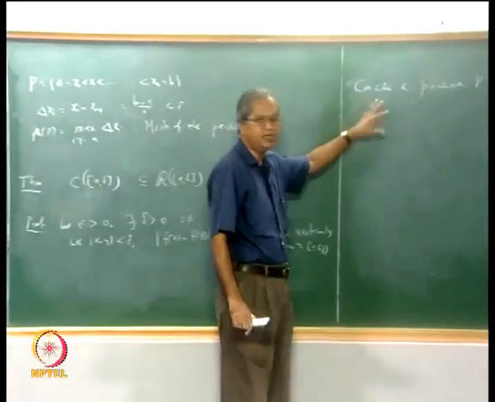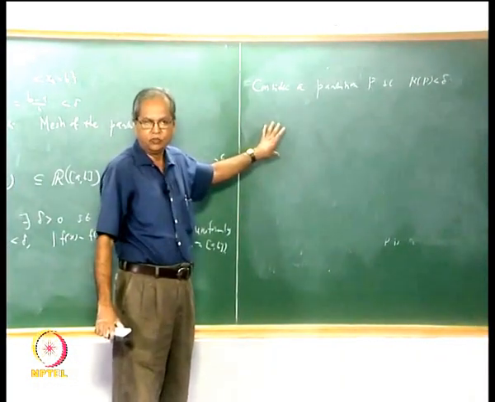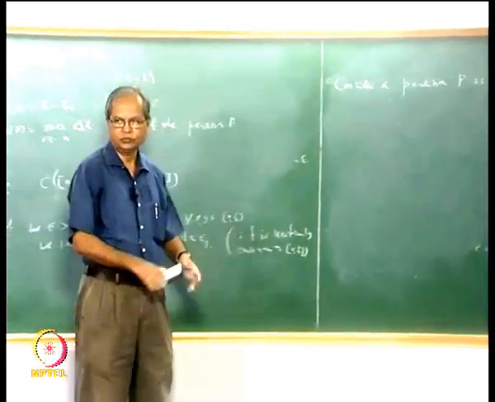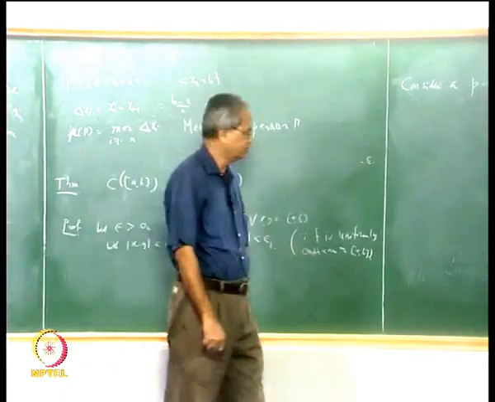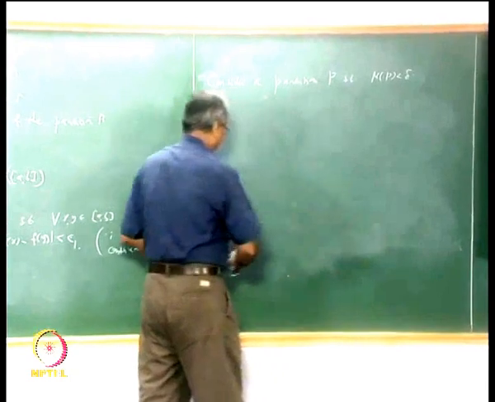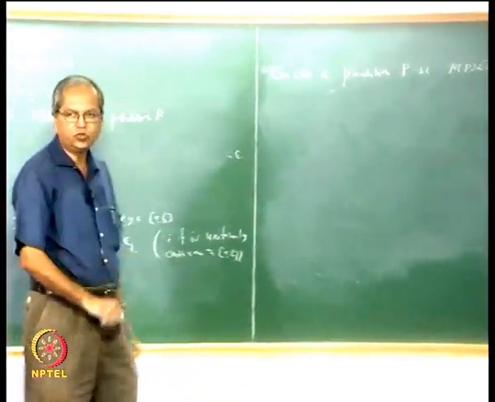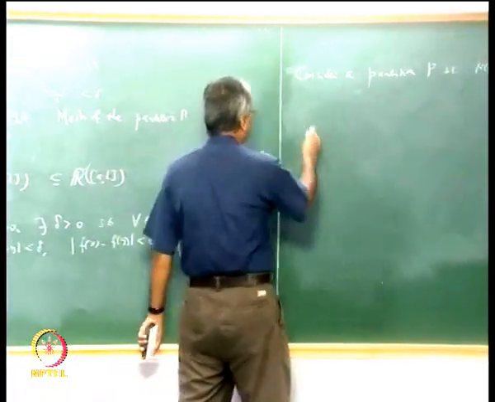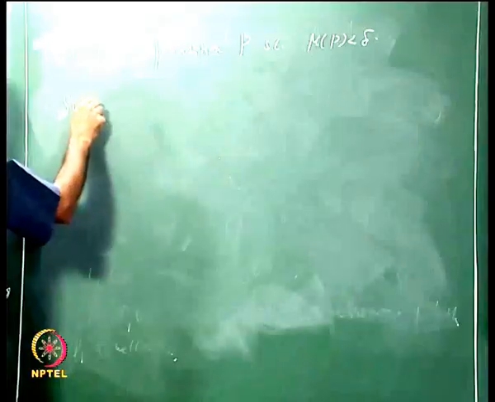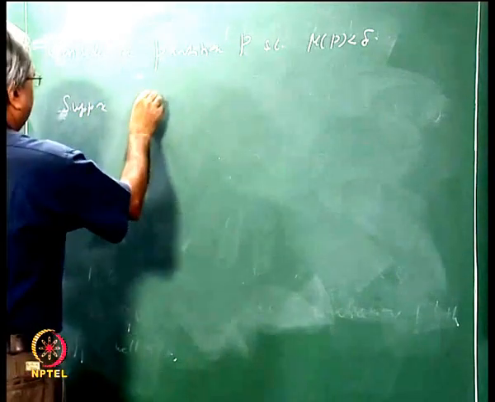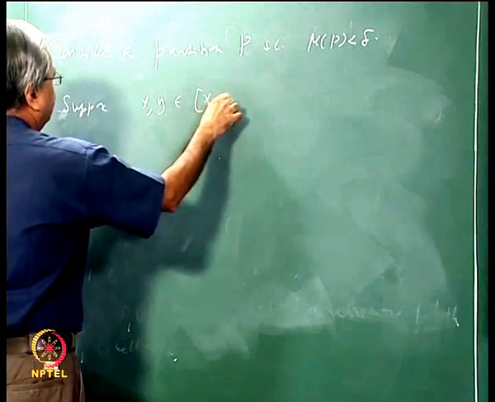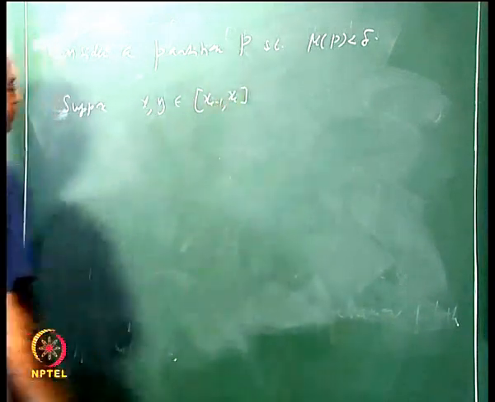Given any delta, we can always choose a partition such that the mesh of that partition is less than delta. That's clear. That is why we did not describe how it is to be chosen. Now what is going to happen is that suppose you take any x and y in the subinterval. For this partition, suppose x and y belong to this subinterval x_{i-1} to x_i.